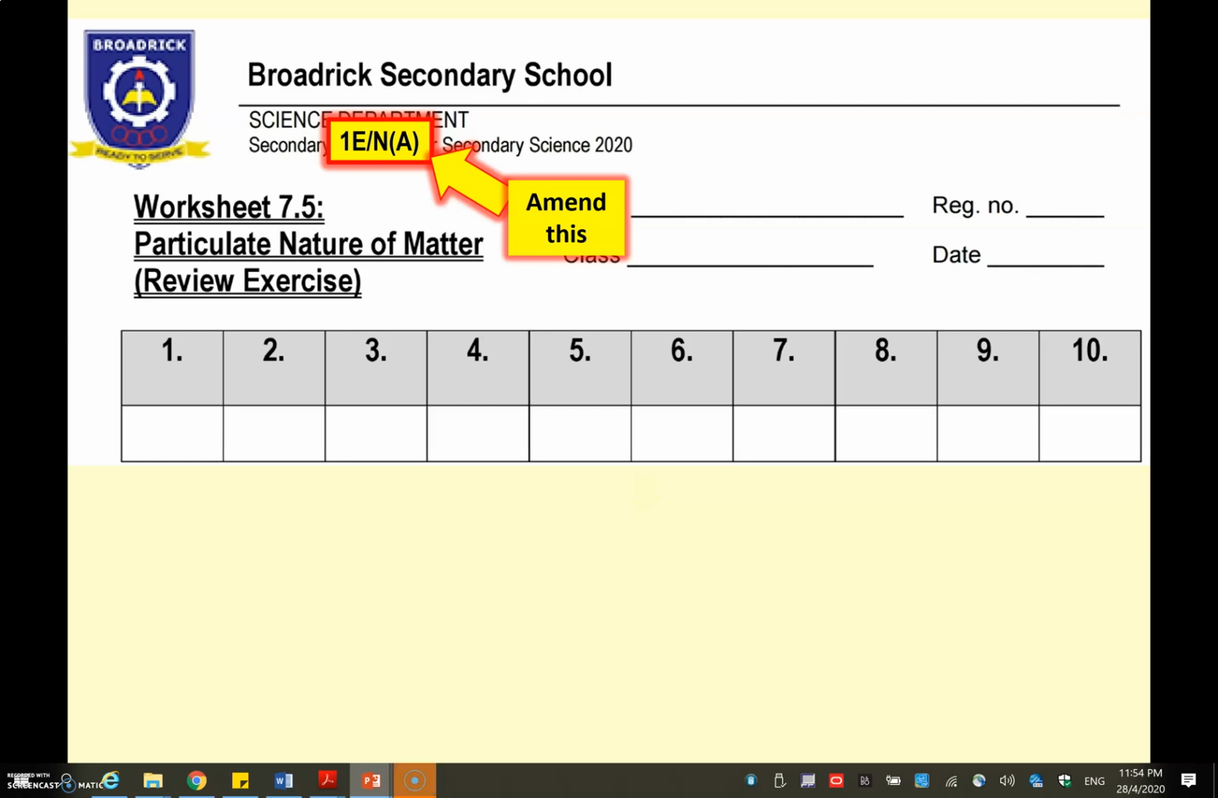Today's lesson is the corrections for worksheet 7.5. Please mark and do corrections in green.